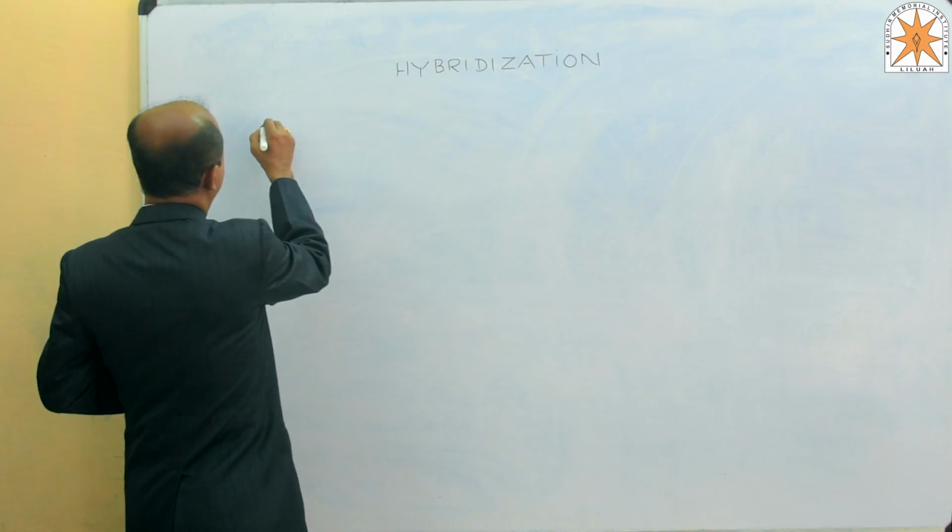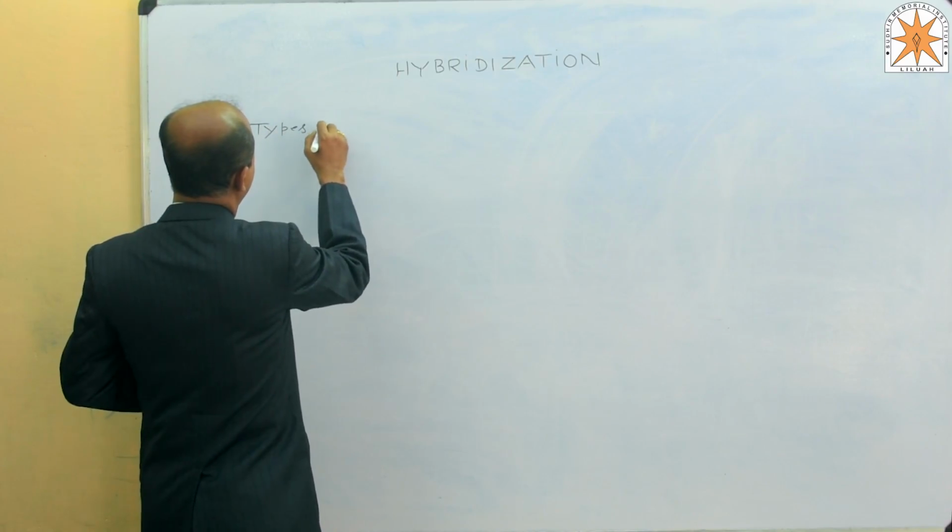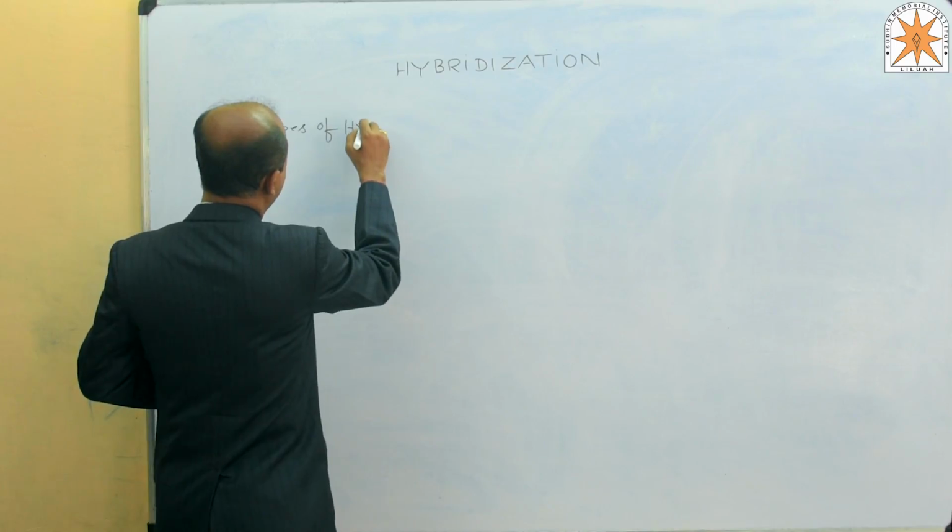The types of hybridization we will have to discuss here. Types of hybridization.